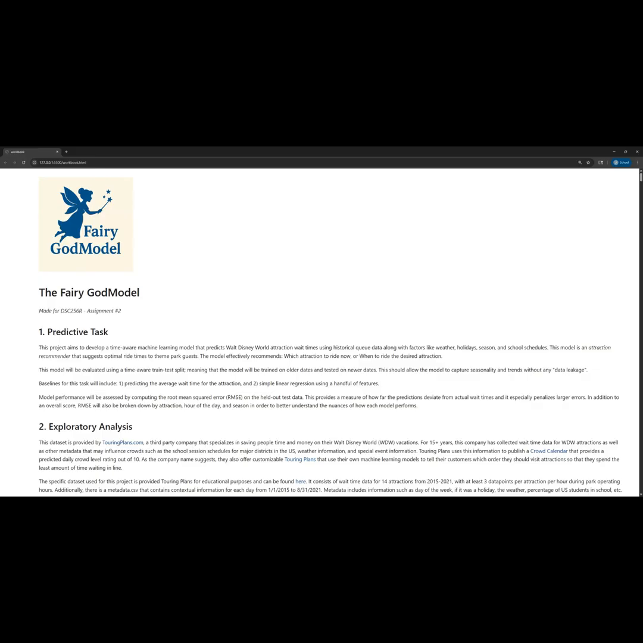At the top here, I just have some text related to the project description. As I stated, I will be developing a time-aware machine learning model to predict Walt Disney World attraction wait times. My models will be evaluated using a time-aware train-test split, meaning that the model will be trained on older dates and tested on newer dates. This should allow the model to capture seasonality and trends without any data leakage.